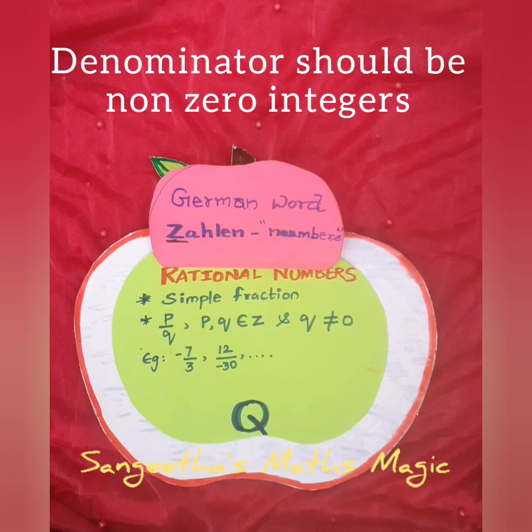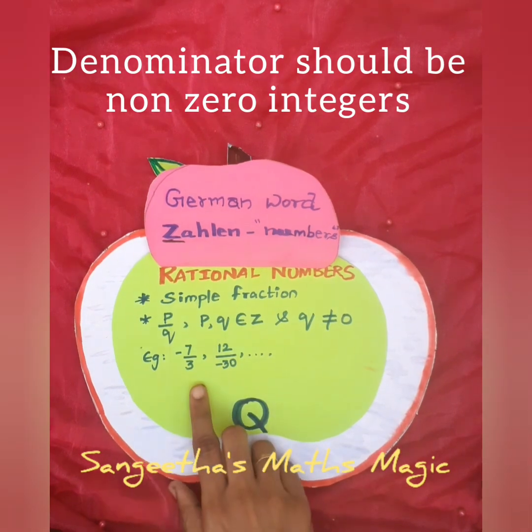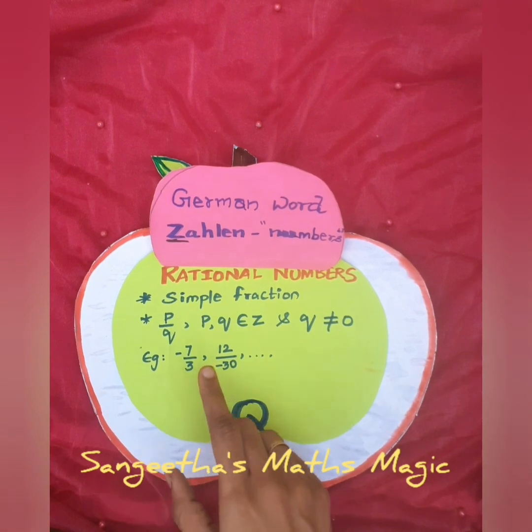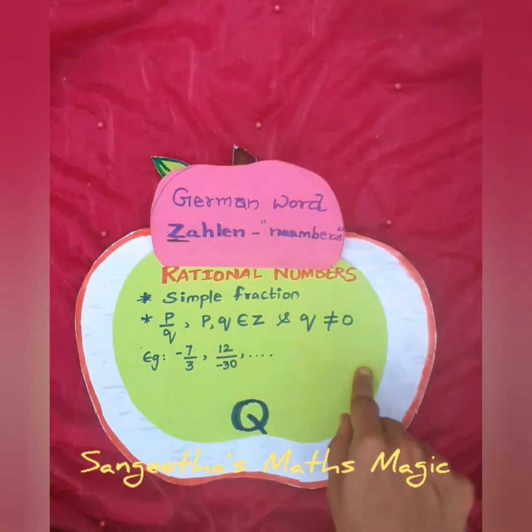Any number divided by 0 gives us undefined, a not-defined number. So it should not be there. So Q should not be 0. It should be a non-zero number. For example, minus 7 by 3, 12 by minus 30, and so on.